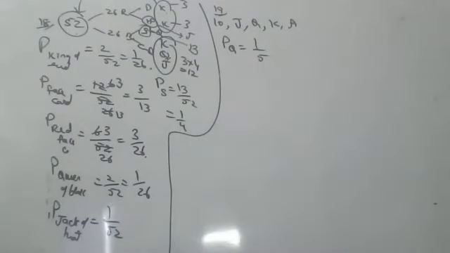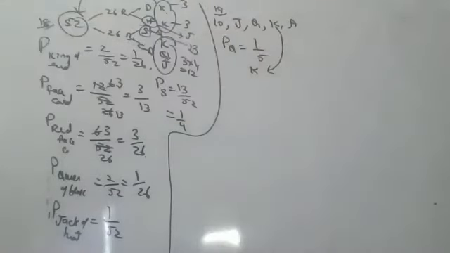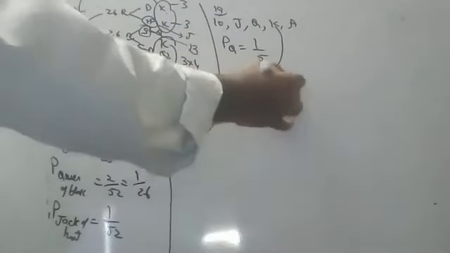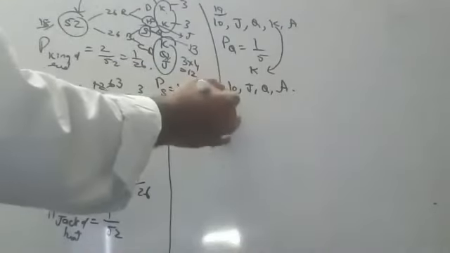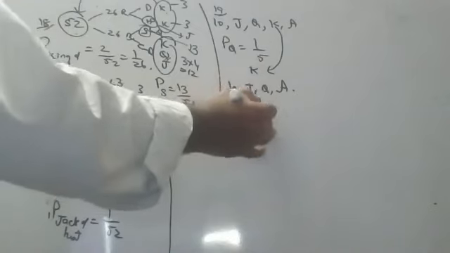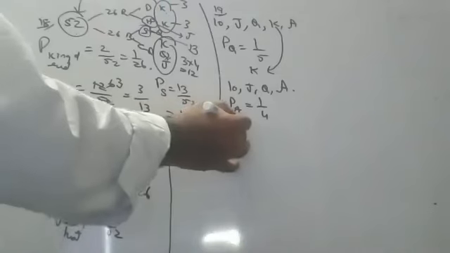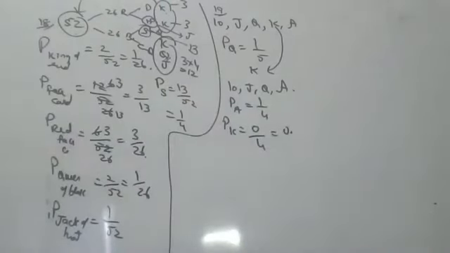Now, children, a king is drawn first. A king is taken and kept outside. When king is taken outside, 10 is there, Jack is there, Queen is there, Ace is there. Now only 4 cards are there. If king is drawn and put aside, what is the probability that the second card picked up is Ace? 1 by 4. What is the probability of King? 0, sir. Okay, children.